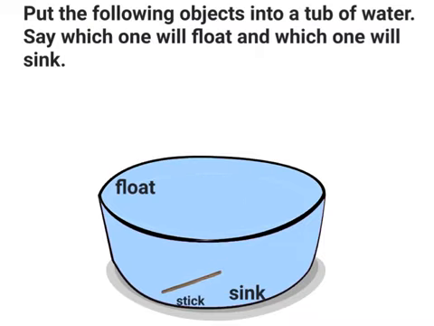The next object is shoes. Shoes are also very heavy and hence they will sink in water. Next object is a leaf. A leaf is very light, so it will float on water. And the last object is straw. Straw is also very light, so it will float on water.